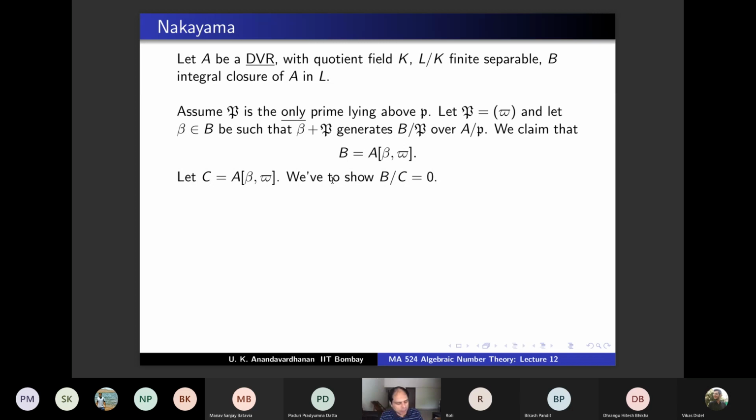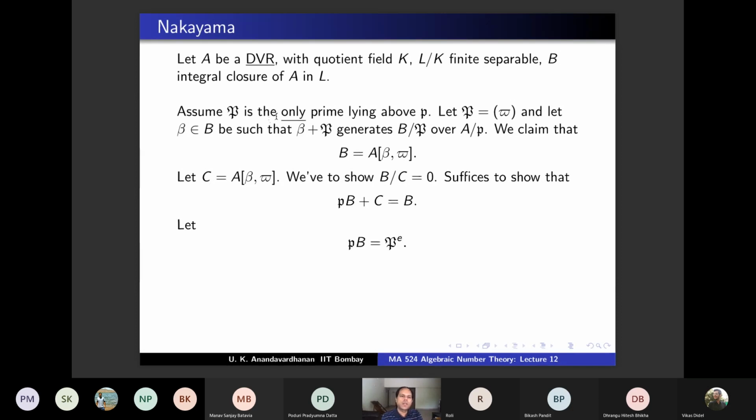So how do you show B/C is 0 by Nakayama? You show that the maximal ideal, which we denote by small p, satisfies p times B/C equal to B/C. If you can show that p times B/C equals B/C, then by Nakayama B/C has to be 0 because B/C is finitely generated. So it suffices to show that PB + C equals B, because this is the same as showing P times B/C is B/C. So you have to show that B equals PB + C, and that's what we are going to show.